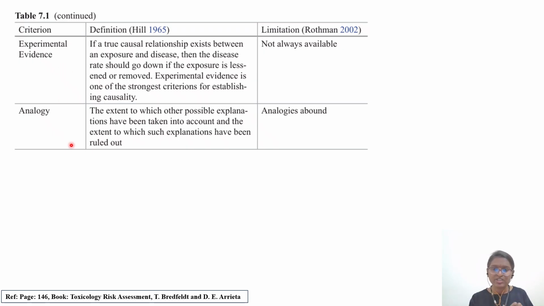We'll discuss this Bradford Hill criteria in some other video. Okay. So for the time being, you can pause here, and if you are interested, you can read the comparison: what this Bradford Hill criteria is saying, and what are the limitations given by another scientist, that is Rothman. Are they in alignment or opposing? You can stop and read.